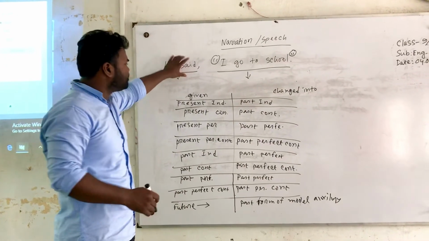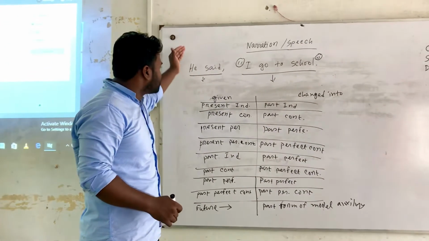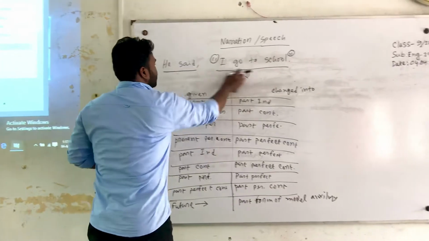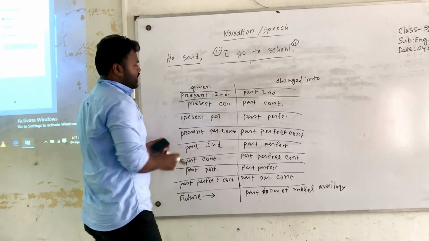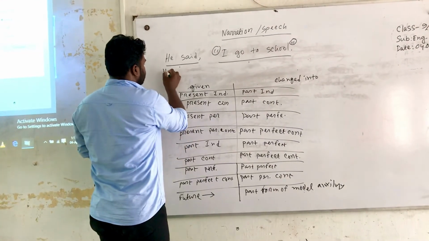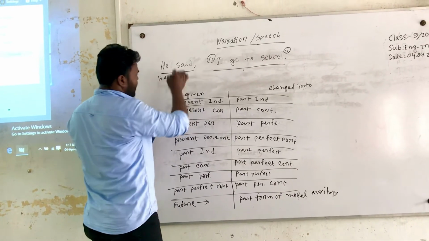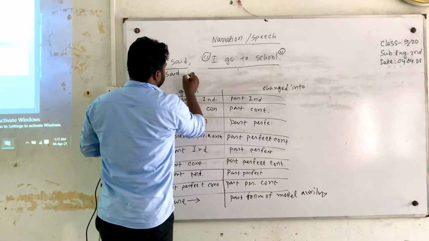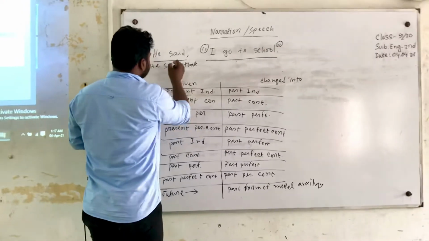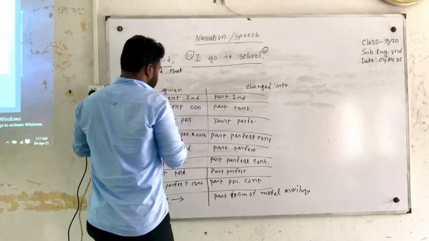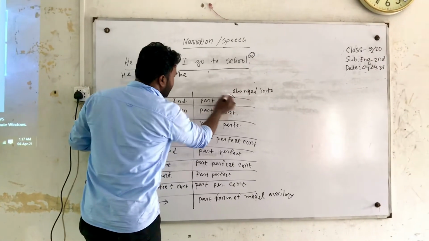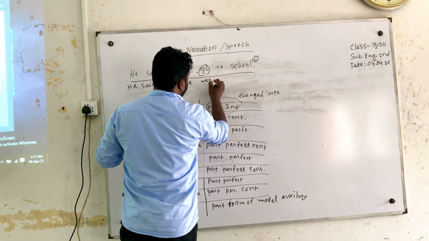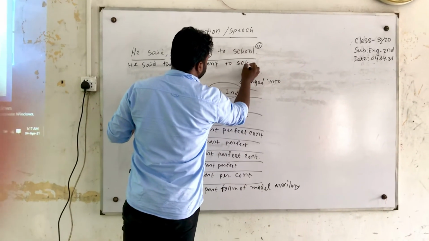Now, if we transform this direct speech into indirect, we can relate it to this table. "He said" is the reporting verb; it will not change. Then the relative pronoun that, then he, and present indefinite will be changed to past indefinite. Go, the past form is went to school.